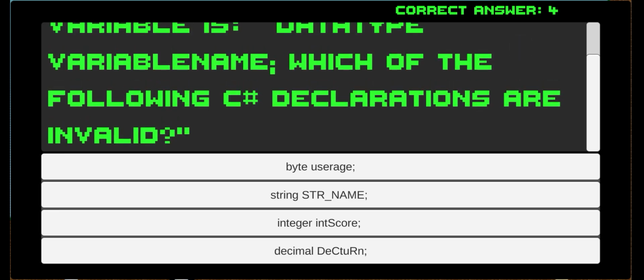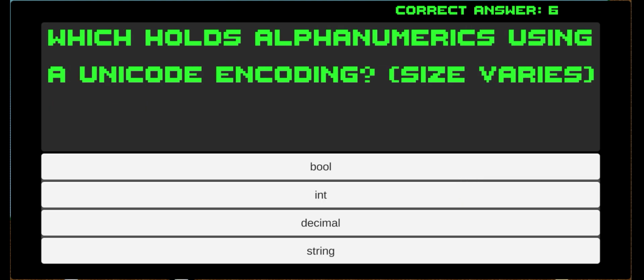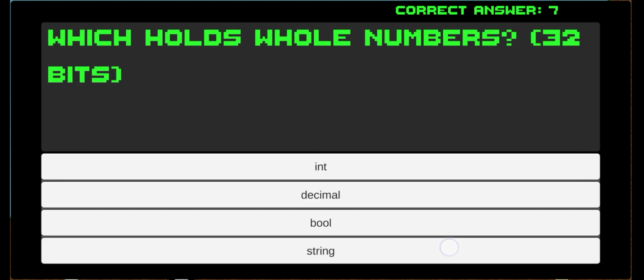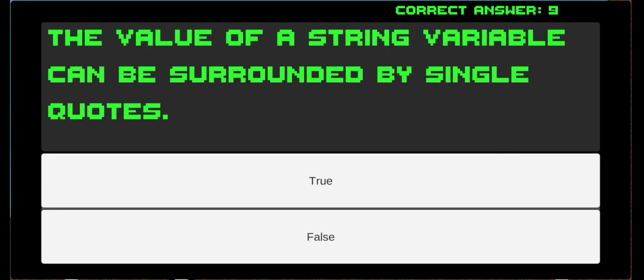Integer in score. Which holds integer or real number with 28-digit precision or 128 bits? It's decimal. Which holds alphanumeric using a Unicode encoding? Size varies. It's string. Which holds whole numbers? 32 bits. Int. Which holds a true or false value? 8 bits. Bool. The value of a string variable can be surrounded by single quote, false.